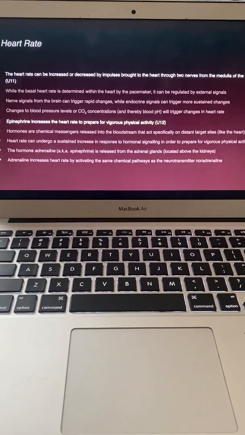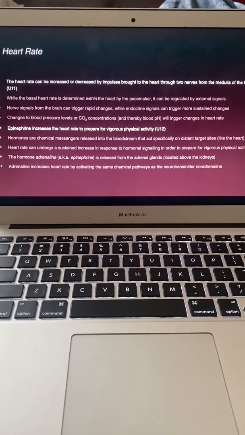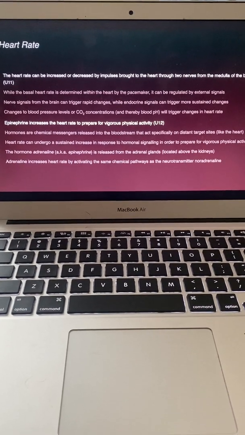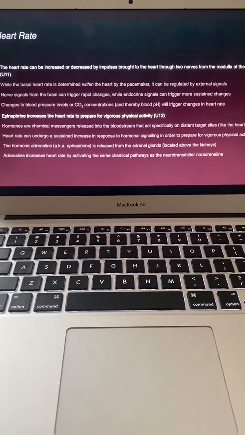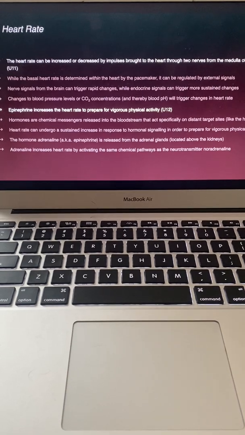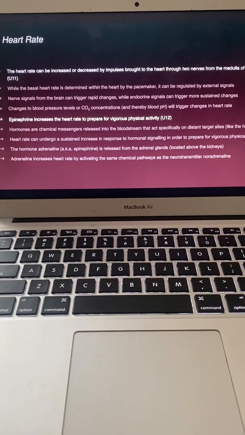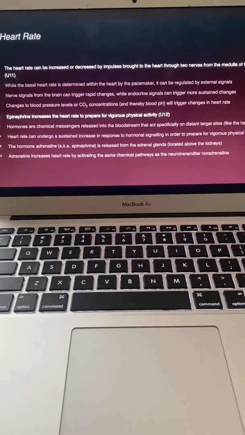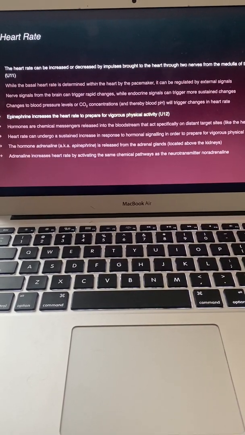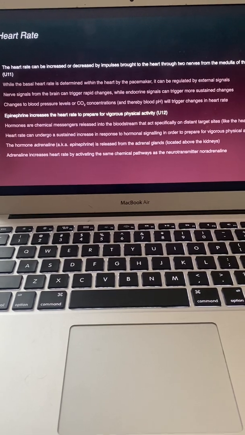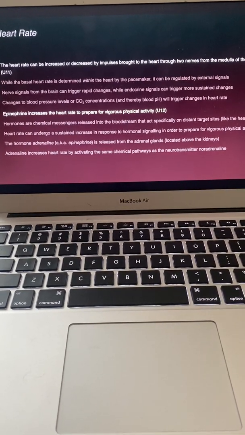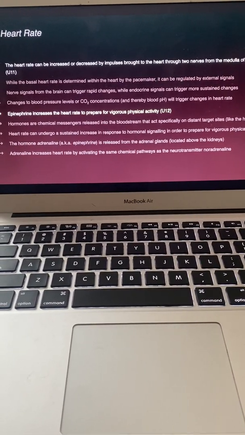Heart rate. The heart rate can be increased or decreased by impulses brought to the heart through 2 nerves from the medulla of the brain, which is our understanding number 11. Nerve signals from the brain can trigger rapid changes, while endocrine signals can trigger more sustained changes. Changes to blood pressure levels or CO2 concentrations will trigger changes in heart rate.